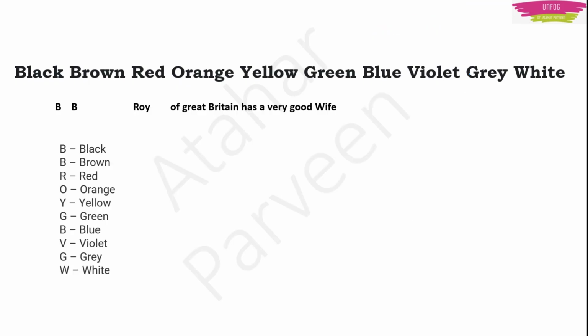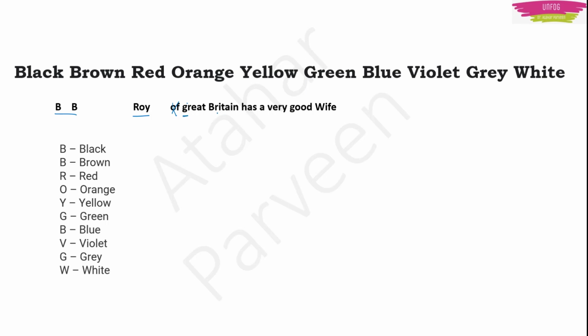There are many mnemonics, many tricks to remember, but the one I like, which I learnt in school and college: black, brown, red, orange, yellow, green, blue, violet, grey, white can be remembered as B.B. Roy of Great Britain has a very good wife. Here, "of" has nothing to do.